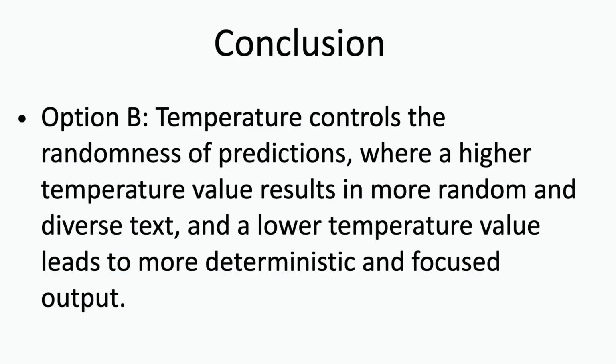This reasoning leads to option B. Temperature controls the randomness of predictions, where a higher temperature value results in more random and diverse text, and a lower temperature value leads to more deterministic and focused output, as the correct answer.